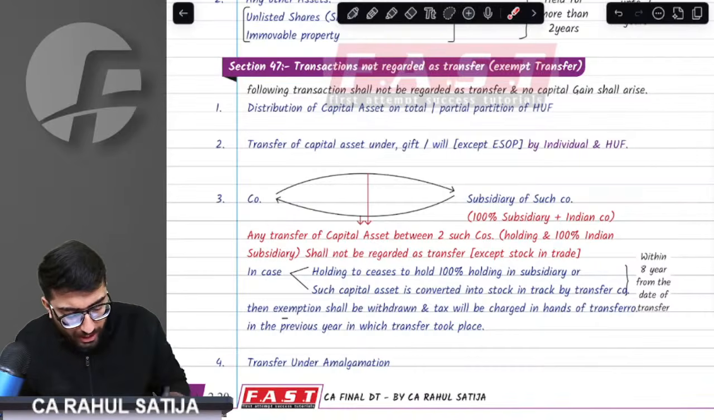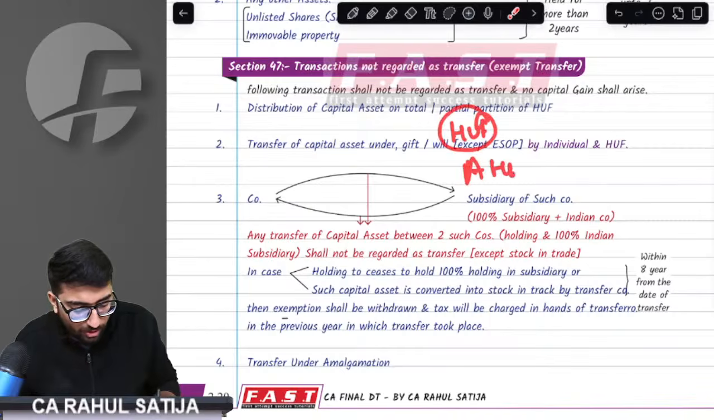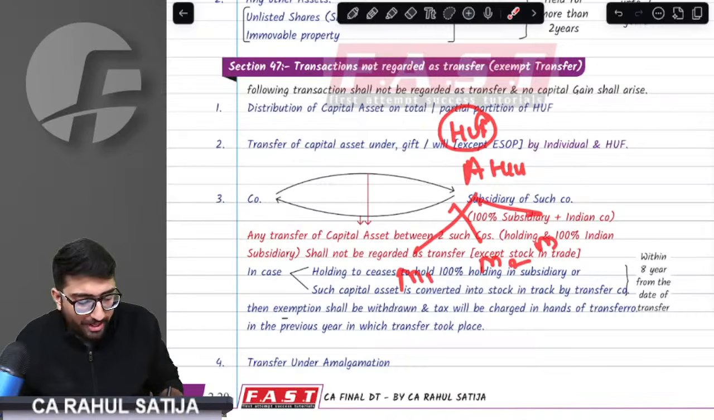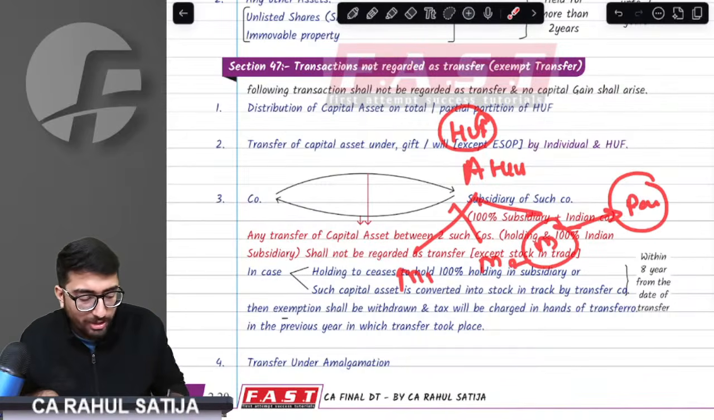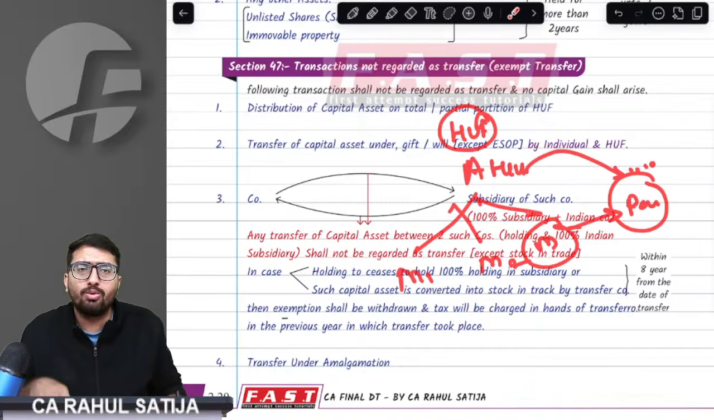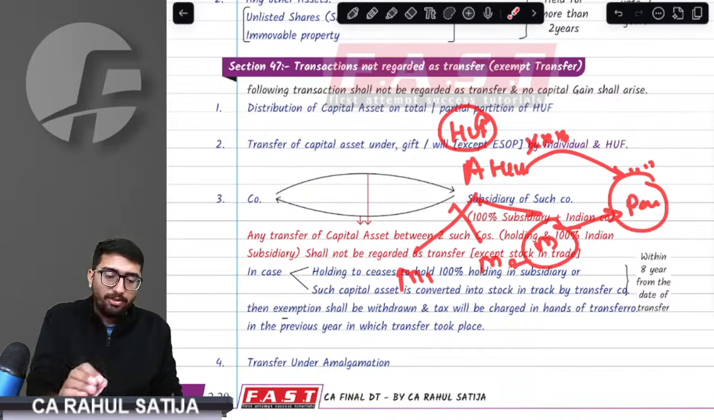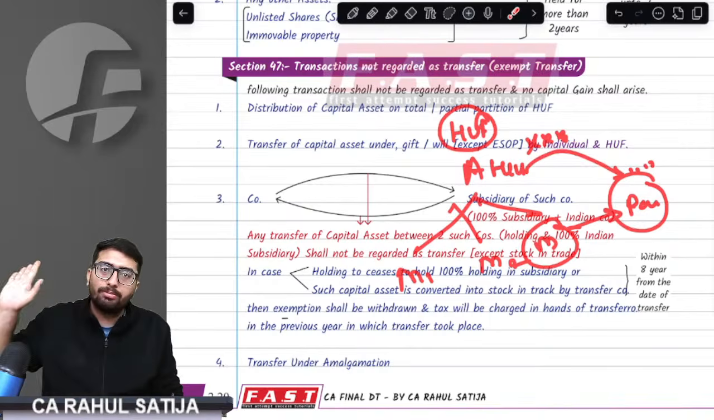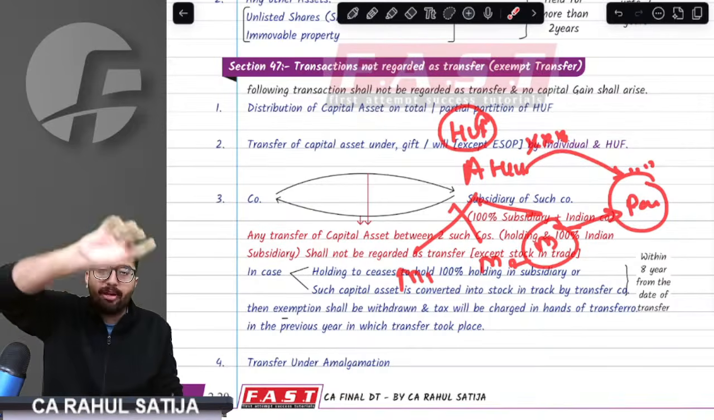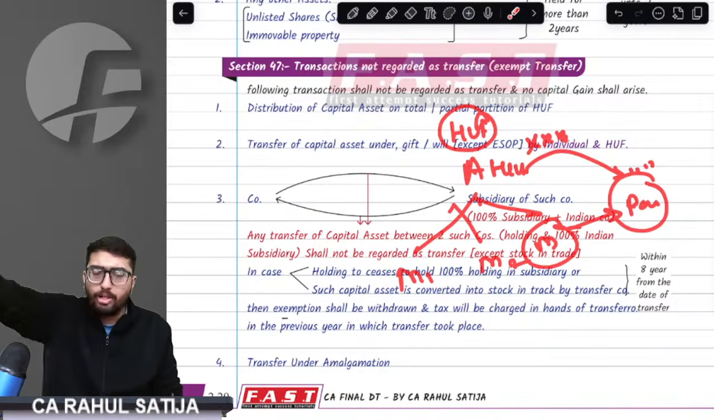First of all, if there is an HUF, member 1, member 2, member 3. There is a partial partition, and on account of partial partition, this asset is being given to some of the members who are being partitioned. Then in that case, no capital gain, no transfer. If any asset is being transferred by the HUF to a member on account of partial partition, no capital gain.